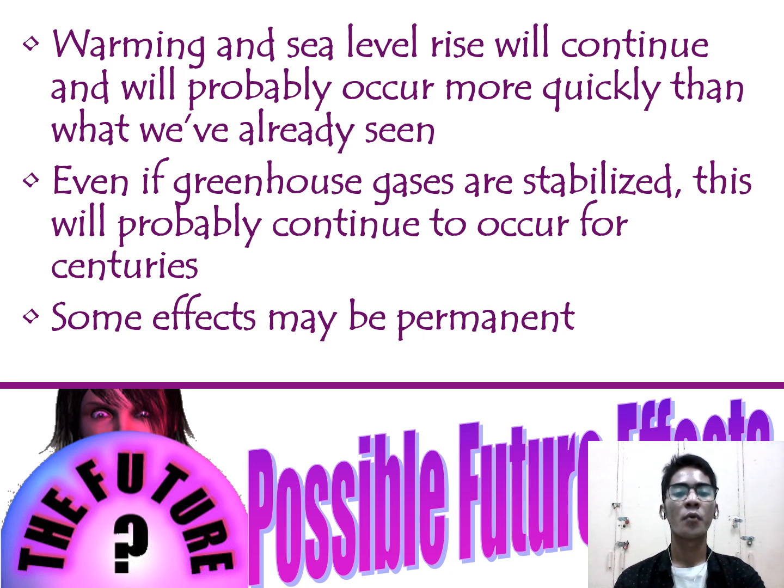We started rolling a really big ball downhill. It will take a while for it to stop now, even if we're not pushing it anymore. Some effects of warming, such as loss of glaciers, may be permanent. That's not to say that more glaciers can't form, but with the uneven distribution of warming on our planet, some areas will most likely have their climates altered for the foreseeable future, within many generations of human life.